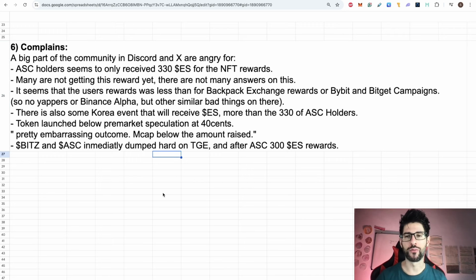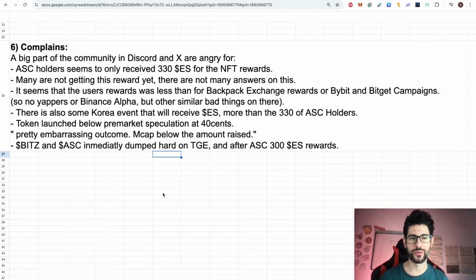Now let's check the complaints, because there are many things happening on Discord and X, many angry people. The first and most important reason people are complaining is that the ASC holders seem to only receive 330 ES tokens for the NFT rewards. Honestly, I was expecting more too. I thought we would get like 1,000 tokens. But considering the valuation of the token and the project, it would be super unrealistic for 10,000 NFT holders to receive 1,000 tokens each.